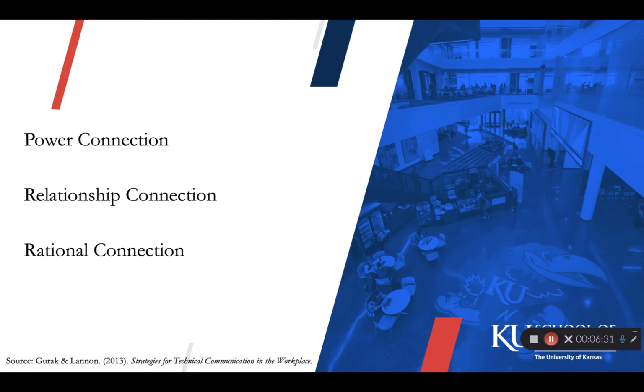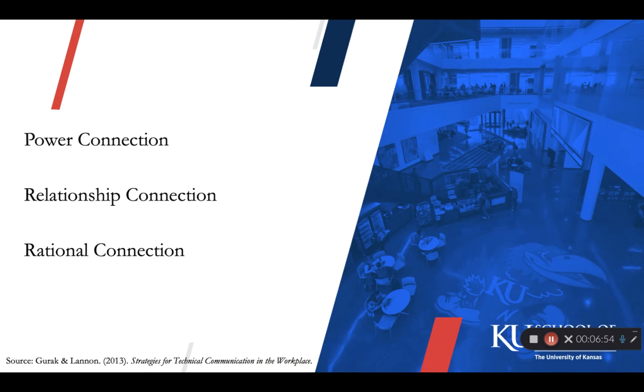In a power connection, you declare what you want and tell your reader to comply. This is the "do it because I said so" approach and is typically used by authority figures. This approach can alienate people because we often don't like being told what to do. This connection only works if you have the authority to enforce the decision.